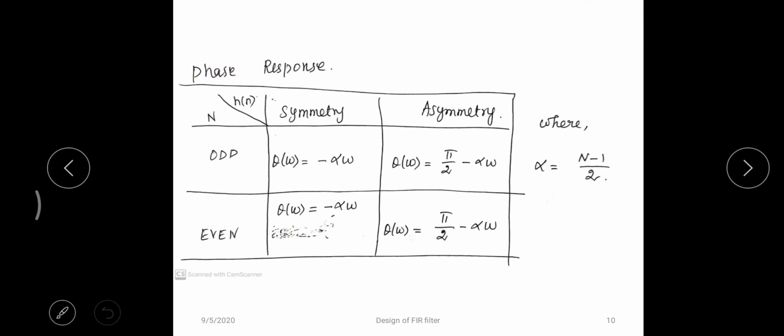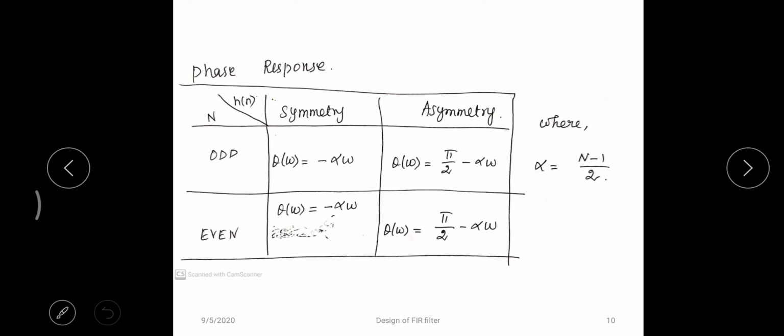And the last one is phase response. I have told you very clearly, an FIR filter is always linear phase, which means that your phase should vary according to your omega. Whenever there is a change in omega, there should be a corresponding change in theta of omega also. You can look into this once again based on the 4 categories.